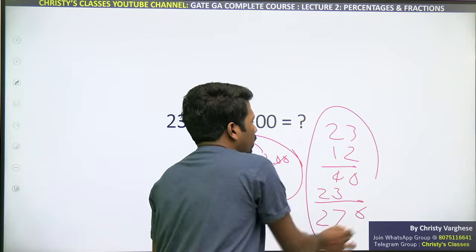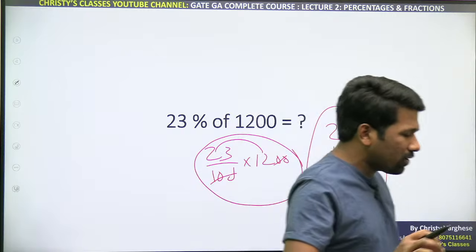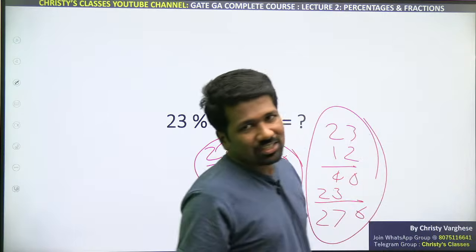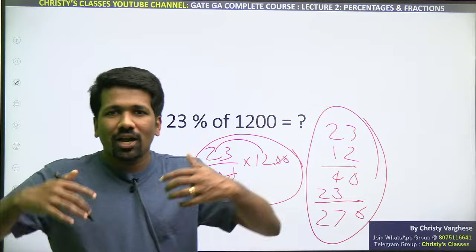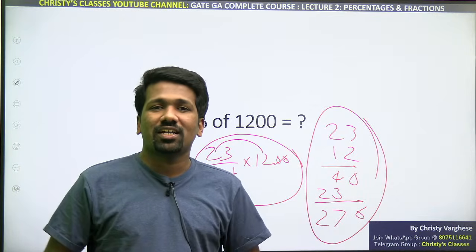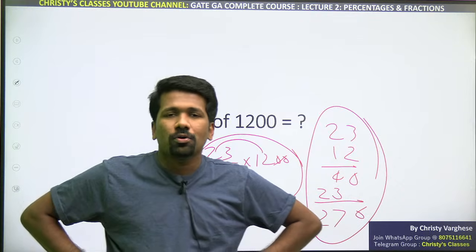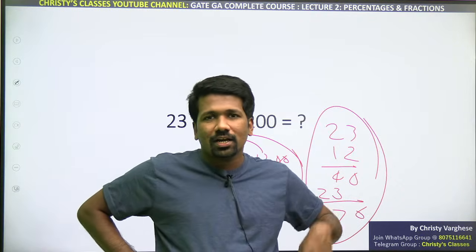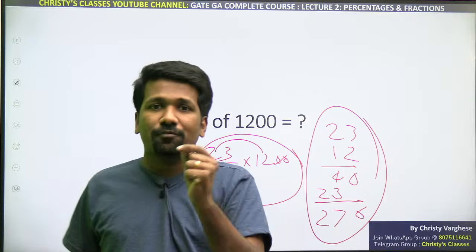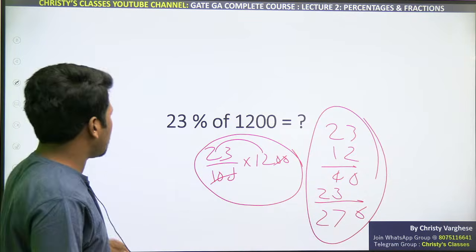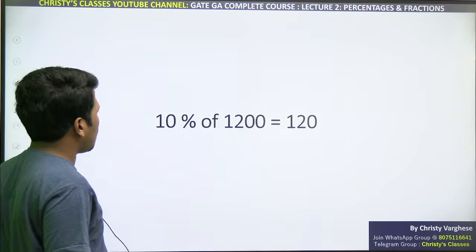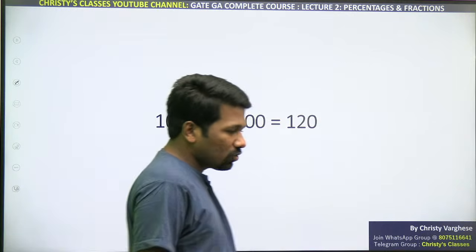All these can be avoided if you change your perspective towards percentages and fraction, or in other words, if you understand percentages and fraction as a single concept. So that is what I am going to train you first. What is the connection between percentages and fractions? So 23% of 1200, this is how you need to analyze.